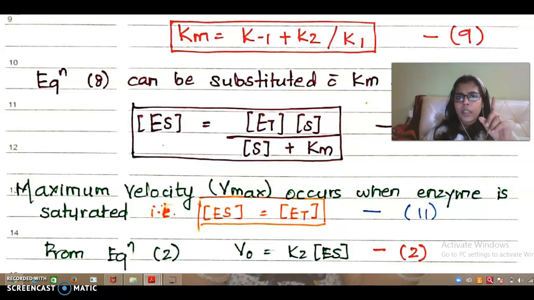Do you agree? When the maximum velocity is achieved, all my enzymes would be working. That is why I have a maximum velocity. And when will all my enzymes work? When all my enzymes are bound to the substrate. So at maximum velocity, Et is equal to ES.